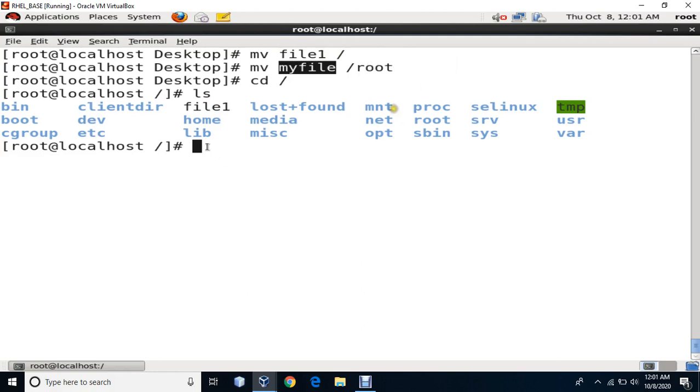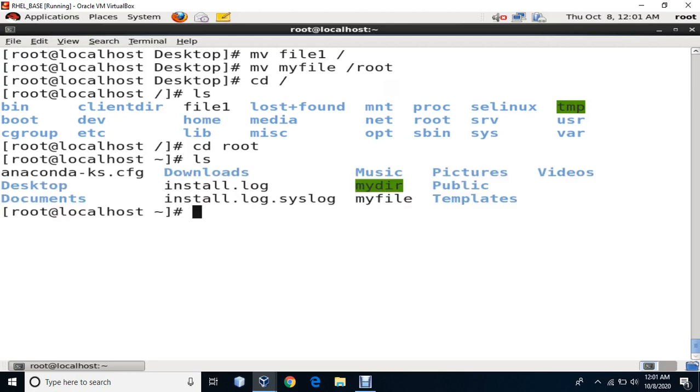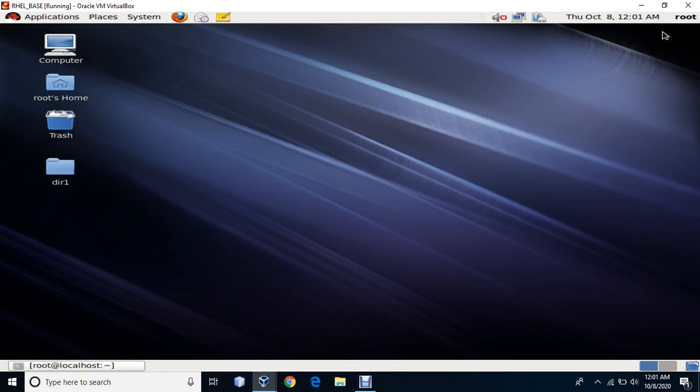Okay, so now I'm going to say cd root and I'll say ls. Can you see my file? Yes, my file is over here, and these two files were on the desktop. Now these two files are not on the desktop. Earlier they were on the desktop, now they have moved from the desktop.